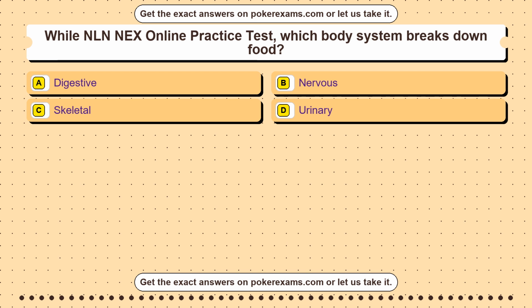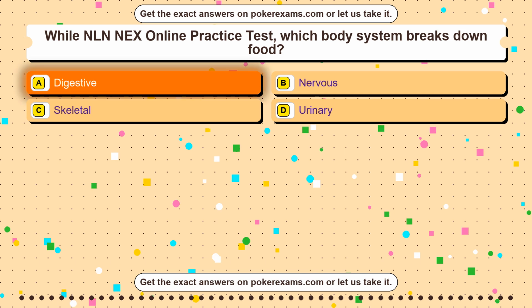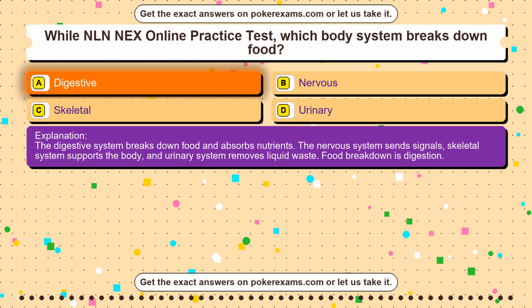Question 37. While GED mathematical reasoning practice, which sentence is complete? Option A. Although the graph changed. Option B. The author explains the evidence. Option C. Because the test began. Option D. After the answer. The correct answer is option B. The author explains the evidence. The author explains the evidence has a subject and a complete verb idea. The other choices are fragments because they begin dependent ideas or lack a full predicate. GED RLA often tests complete sentence structure.